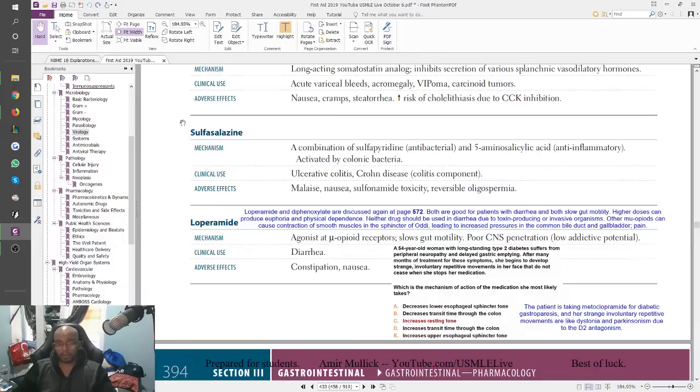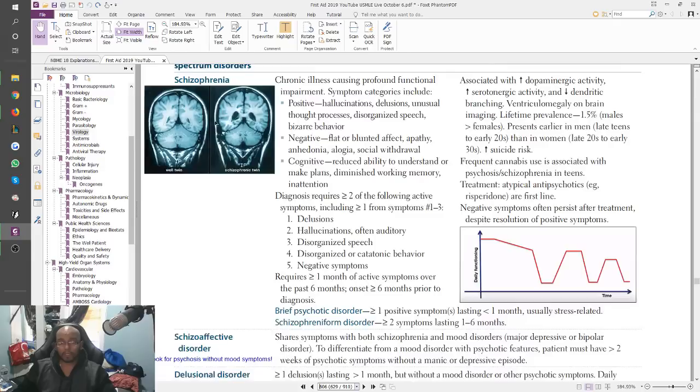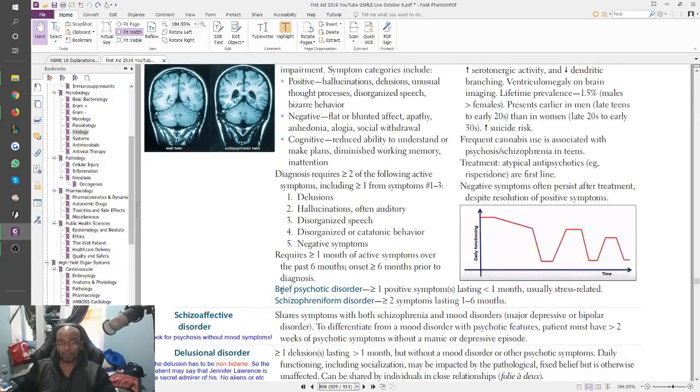Now, if we go to page 606, which is 548 in your First Aid, 2019, schizophrenia spectrum disorders, right? You can see here the breakdown. Brief psychotic disorder, more than one positive symptom, lasting less than 1 month. Okay? Then schizophreniform, two or more symptoms lasting 1 to 6 months. It could be positive or negative.